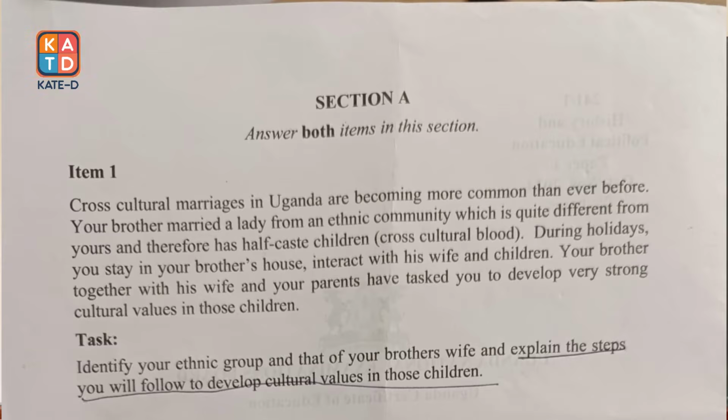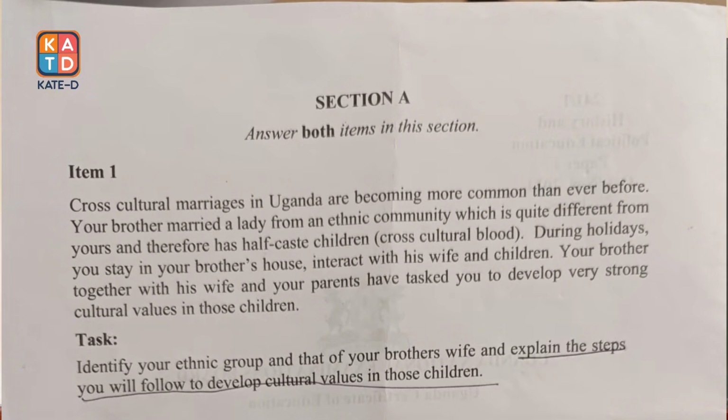Your brother married a lady from an ethnic group which is quite different from yours, and therefore has half-caste children. During holidays, you stay in your brother's house, interact with his wife and children. Your brother, together with his wife and your parents, have asked you to develop very strong cultural values in those children. Now, what is the task?